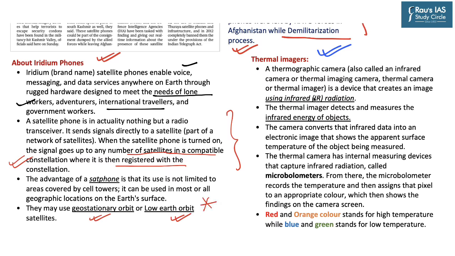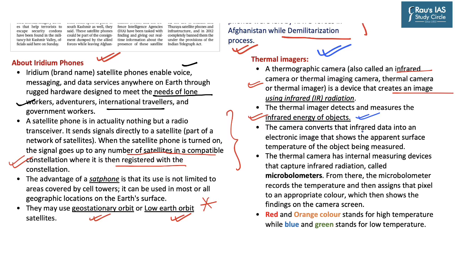Now, regarding the thermal imager or thermographic camera, which is also called an infrared camera or thermal imaging camera, it is a device which creates an image using infrared radiation. A thermal imager detects and measures the infrared energy of objects.